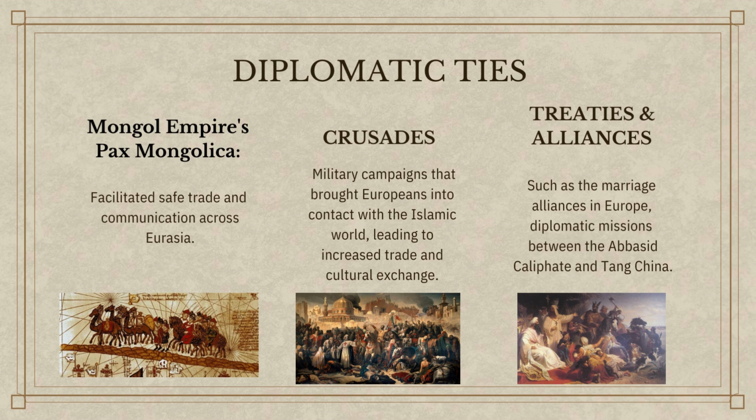Diplomatic ties were strengthened by various means, such as the Mongol Empire's Pax Mongolica, which provided a safe environment for trade across Eurasia, the Crusades, which brought Europeans into contact with the Islamic world, and various treaties and alliances, like the marriage alliances in Europe and diplomatic missions between the Abbasid Caliphate and Tang China.